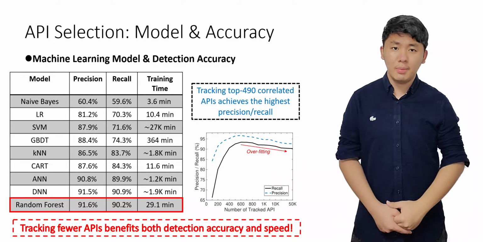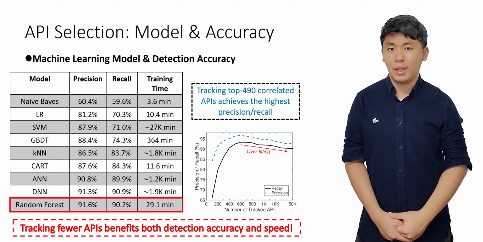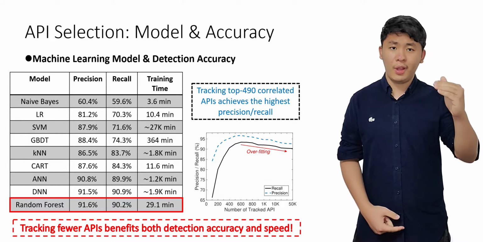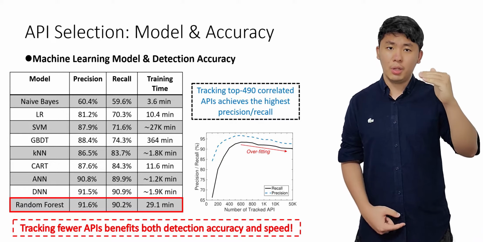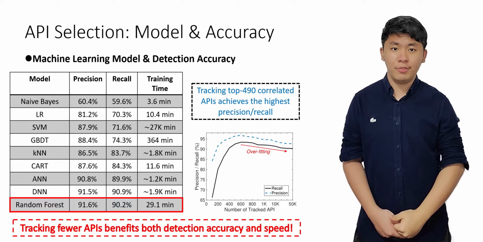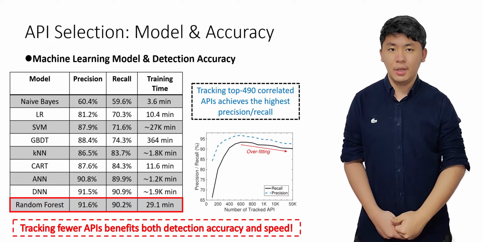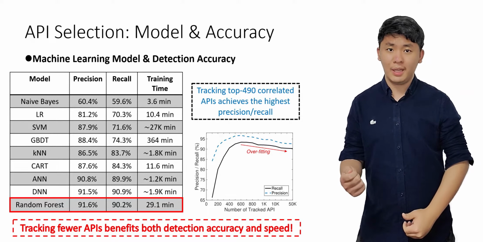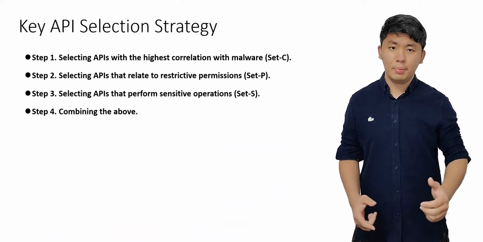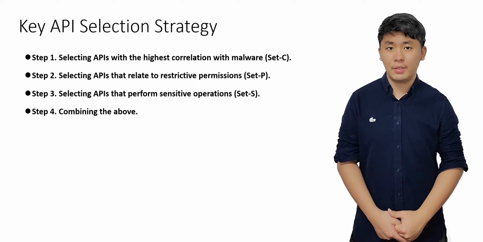Further, we attempt different numbers of APIs for model training and reveal something intriguing. We notice that as the number of APIs reaches the threshold of 490, the precision and recall both begin to drop, possibly due to the impact of overfitting. This suggests that strategically tracking fewer APIs can not only benefit the detection speed, but can also improve the detection accuracy. Based on the previous discoveries, we formulate our key API selection strategy as follows.